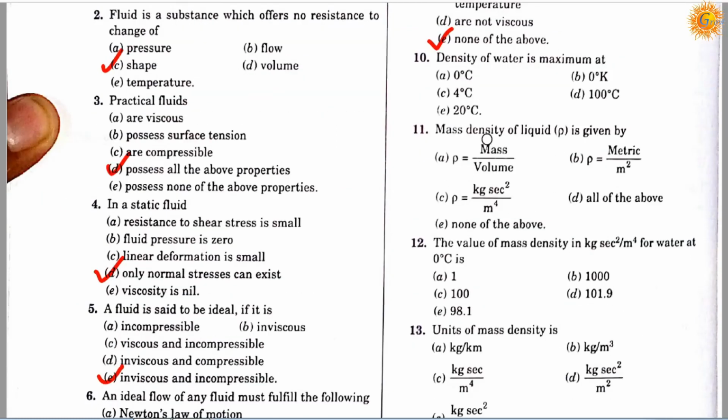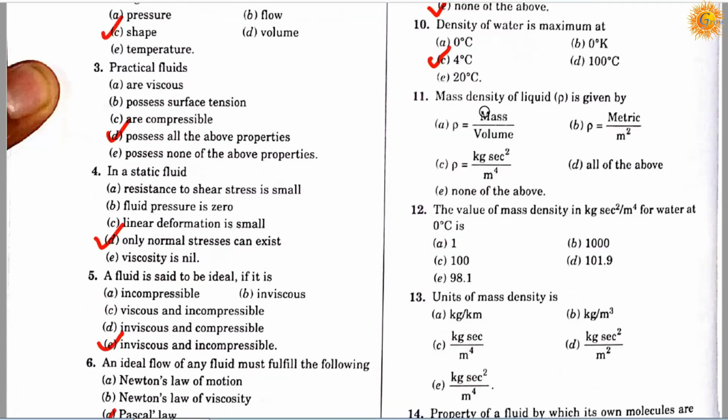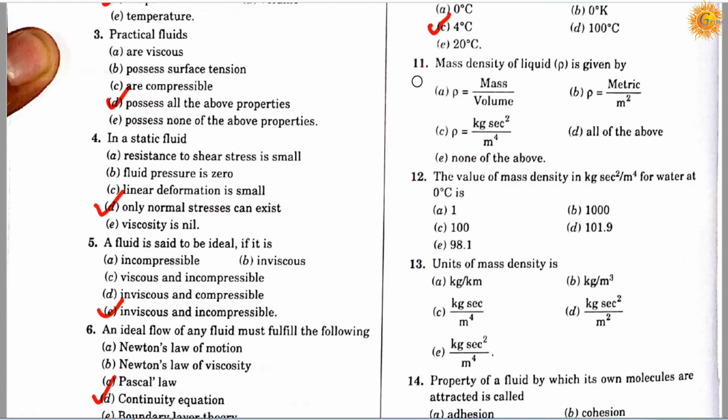Question number 10. Density of water is maximum at: option A, 0 degree centigrade; option B, 0 degree Kelvin; option C, 4 degree centigrade; option D, 100 degree centigrade; option E, 20 degree centigrade. Correct answer is C, it's 4 degree centigrade.